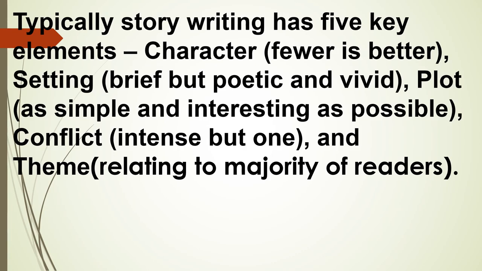Then next is plot, as simple and interesting as possible. Then conflict. There must be a conflict in a story, intense but one. There should be one conflict. And theme. Theme should be related to the majority of readers.